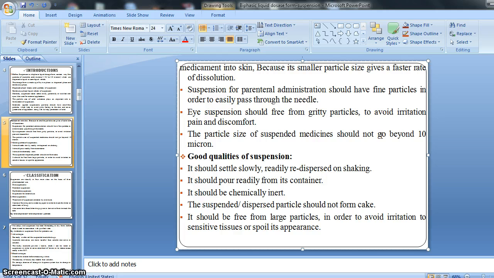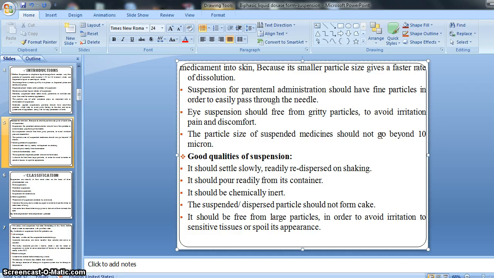On storage, standing condition or storage time, our insoluble particles should settle down slowly, and after settling down they should be redispersed or redistributed on small shaking, right? If it follows that kind of properties or qualities, then we will call our preparation one that possesses good quality, right?